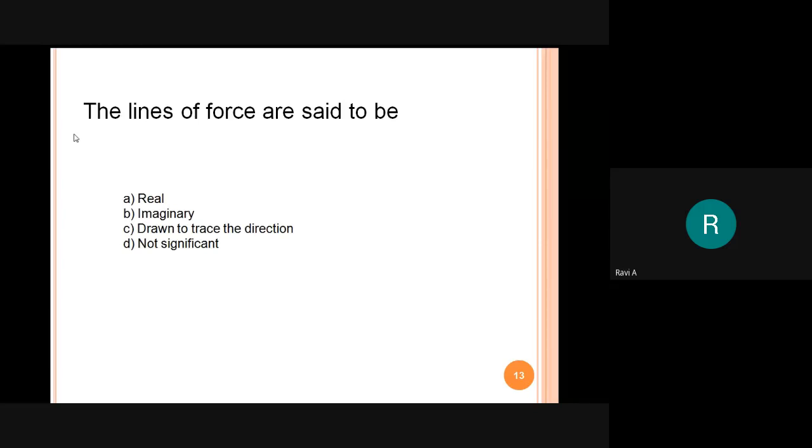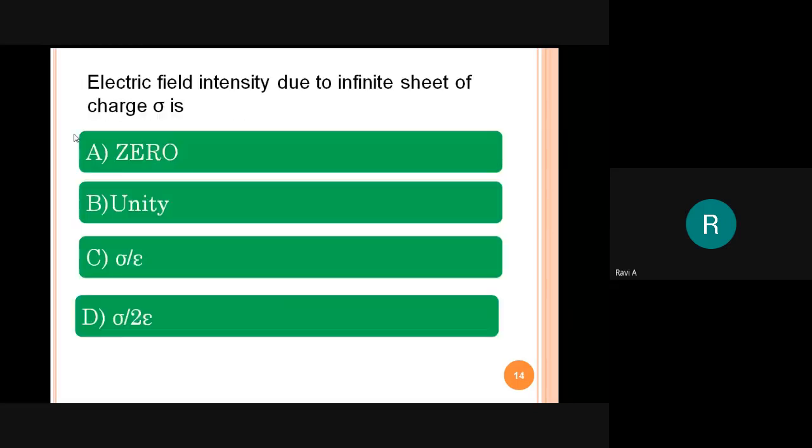So the option C is the correct one. The force is drawn to trace the direction. Option C is the correct one. Now, this we will see later.